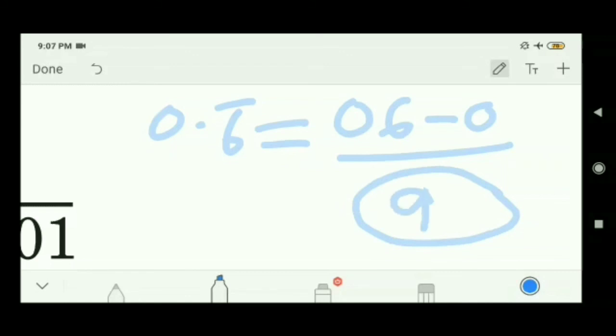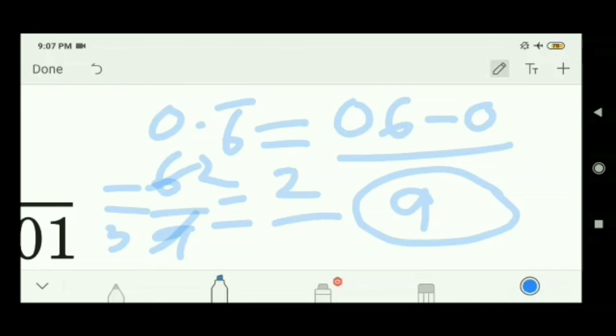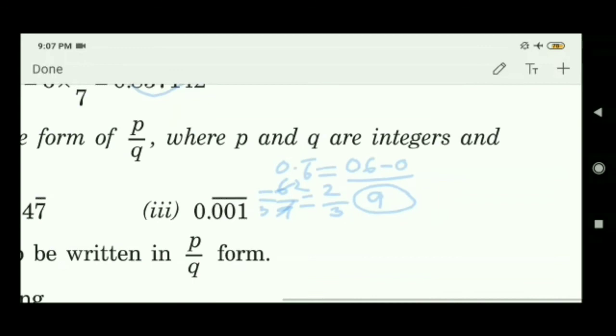So you get 6/9. And on simplifying, it becomes 2/3, since 3 times 2 is 6 and 3 times 3 is 9. So 2/3, which is in P by Q form. So our final answer is 2/3, which is in P by Q form.